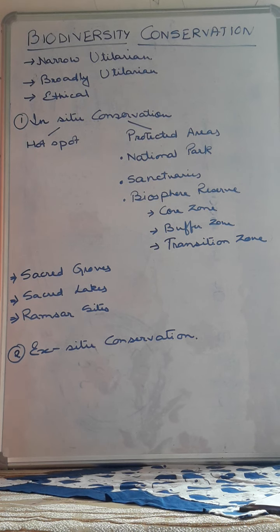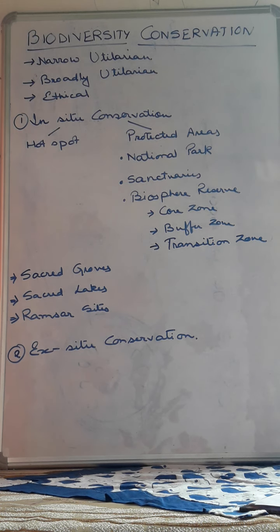Next is the sacred lakes. Sacred lakes means here also some water bodies are worshipped by some peoples, actually not all, but some peoples worship the water bodies also, and when they are considering it as a place to be worshipped, all the aquatic flora and fauna are protected without exploitation, like the Pushkar Lake in Rajasthan.